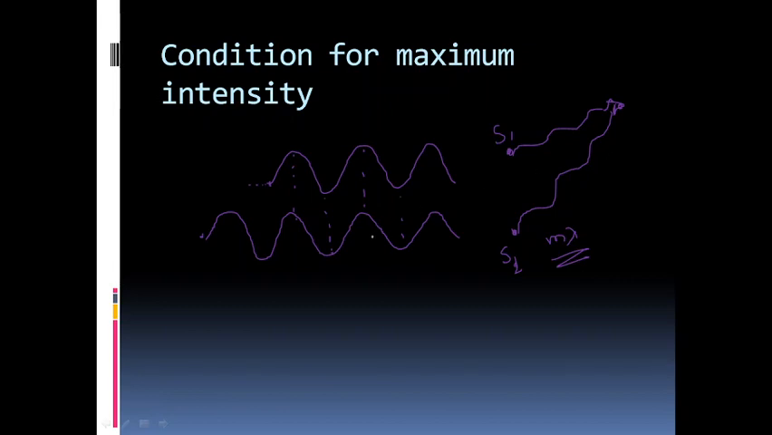So we can say that the condition for maximum intensity is that the optical path difference delta should be an integral multiple of the wavelength, m lambda. m is an integer, m is equal to 0, 1, 2, 3, etc. So if they have no path difference, or if they have an integral multiple of wavelength lambda, they will meet up constructively and they will have a maximum intensity as the output.